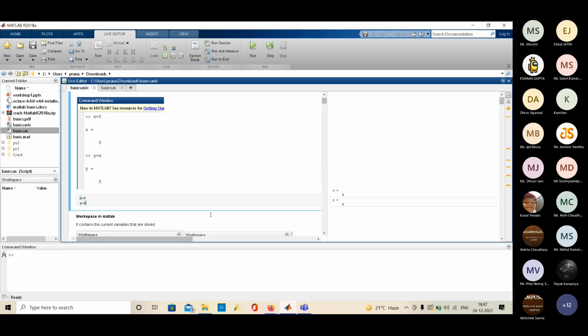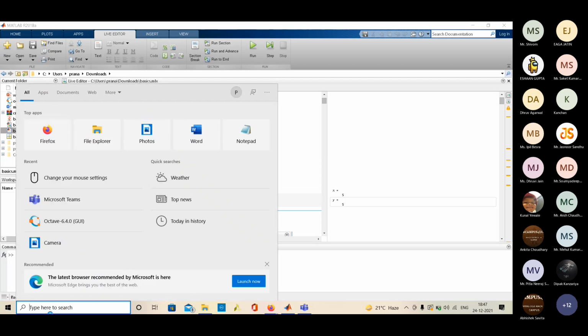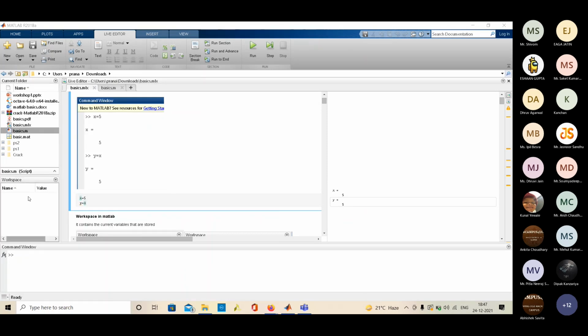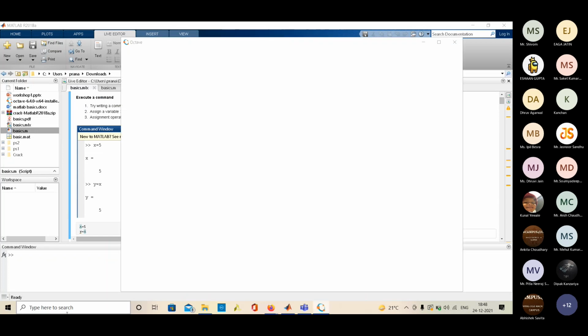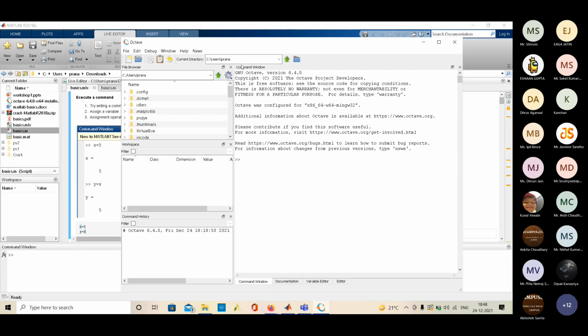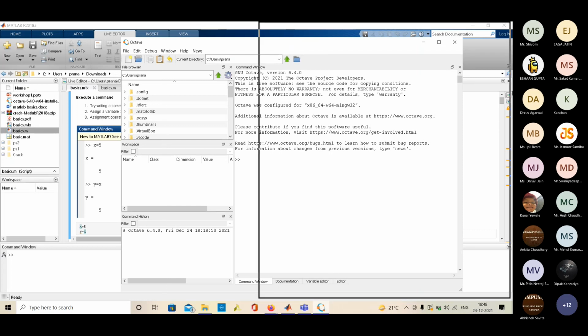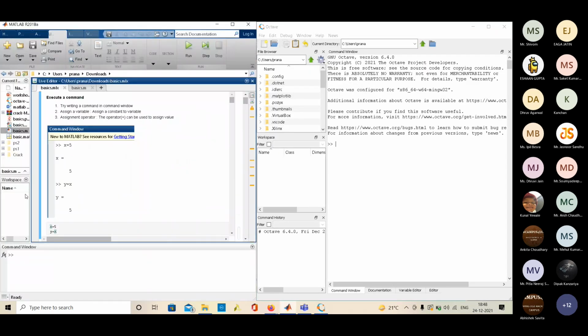So let's begin. Let me start with executing a command. Since both are almost the same, I will be working on Octave. MATLAB is the same.